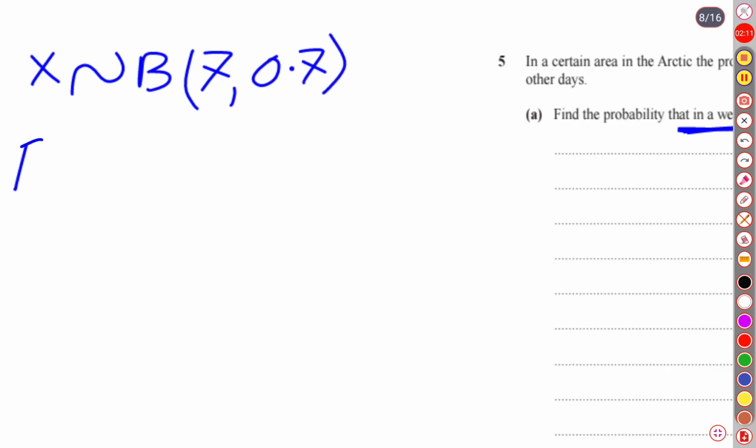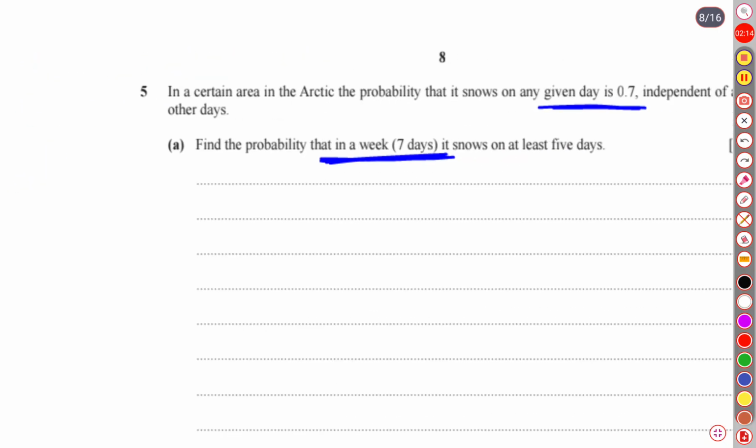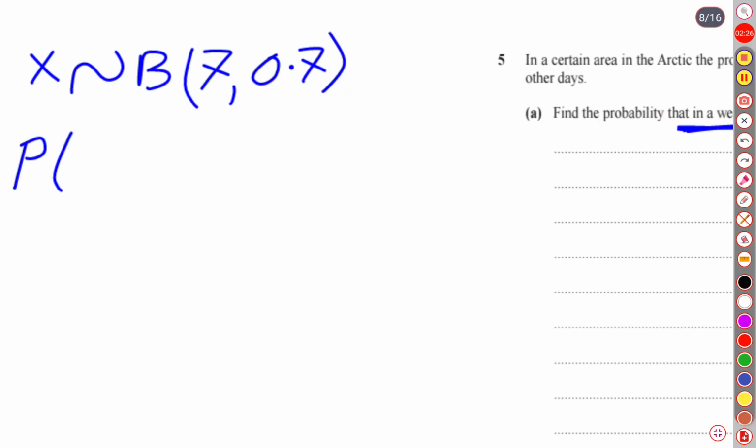Then they have told us at least 5 days. Look, at least 5 days means it might rain for 5 days, or it might rain for 6 days, or it might rain for 7 days. That means it's 5 onwards, so X will be greater than or equal to 5.